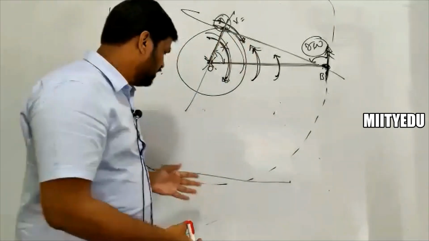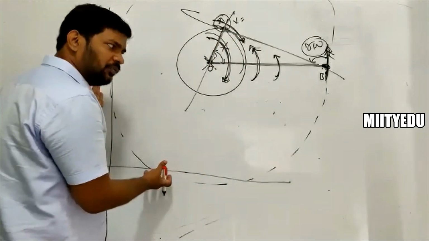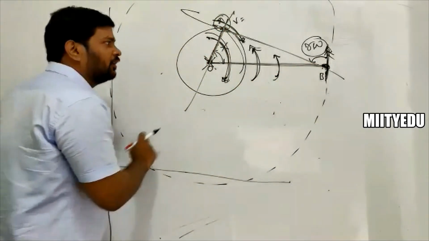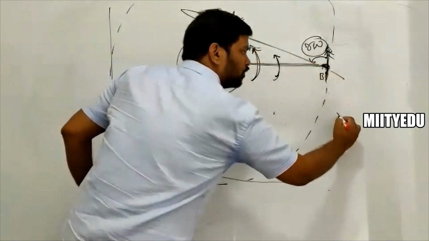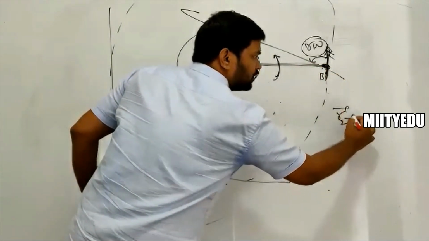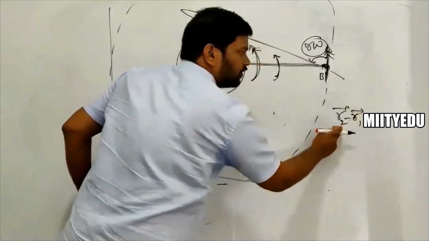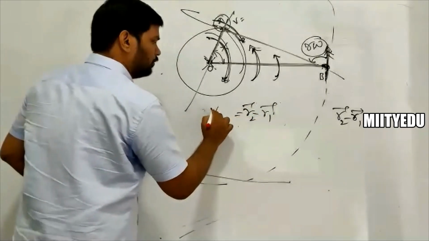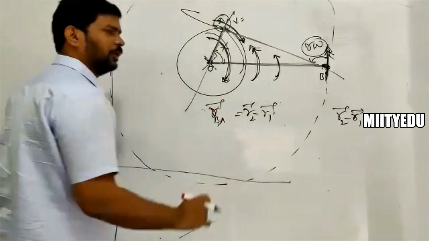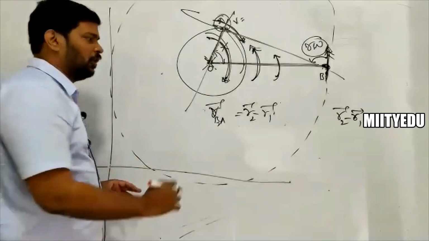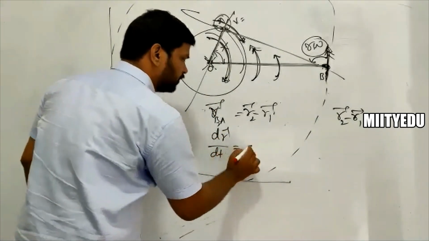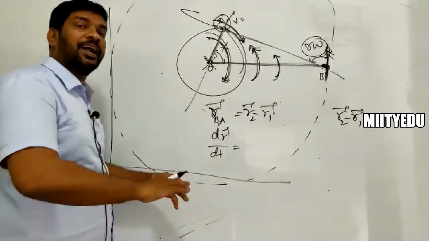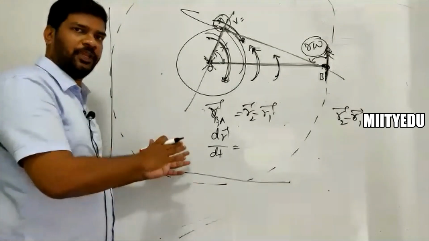Then in this case, if I take some other reference frame, with respect to that he is going to take the position vector of A and the position vector of B. Then the position vector of B with respect to A is r2 bar minus r1 bar. This is what I'm expecting. Now I have to differentiate this. That's the velocity of B with respect to A. It's not observed by A. Simply velocity of B with respect to A.